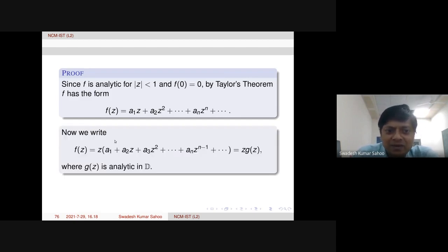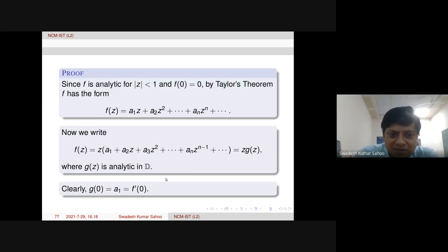Now what we do, we take z common. Then we have this a1 plus a2z plus a3z square, and so on. And that part we denote by g(z). So f(z) we are able to write as z times g(z), where g(z) is analytic in D. Okay, because it's just a power series.